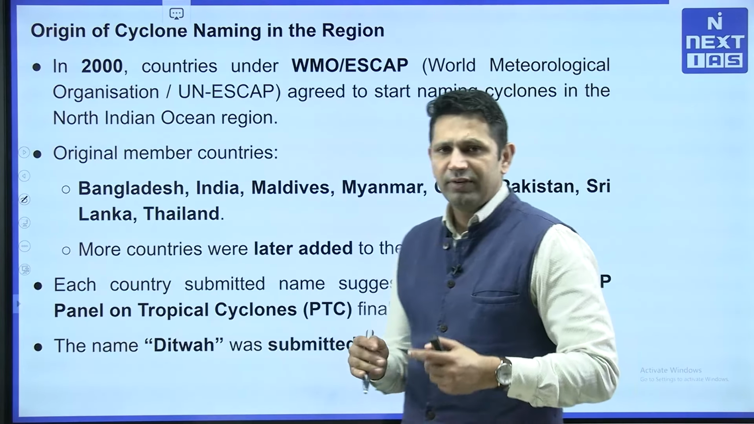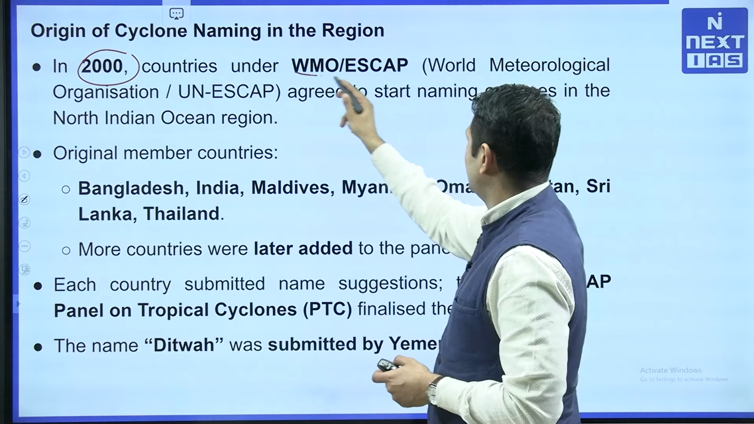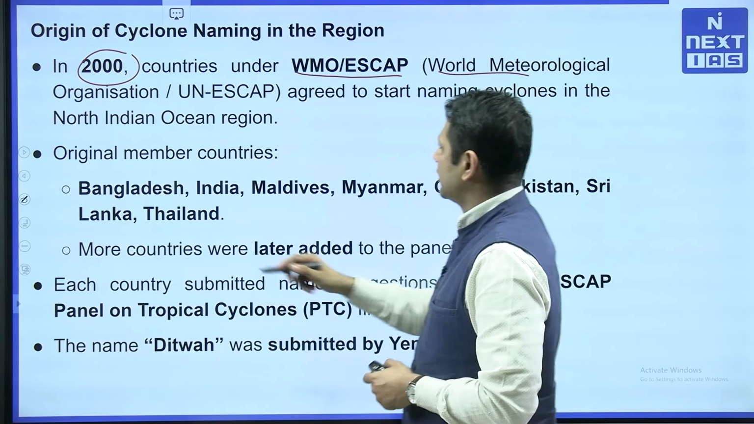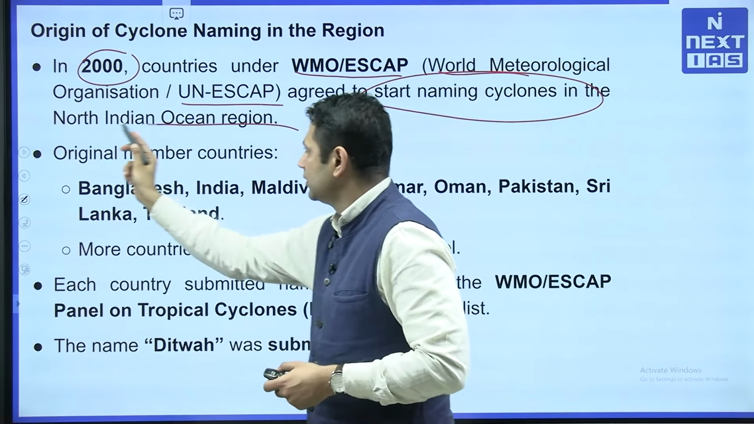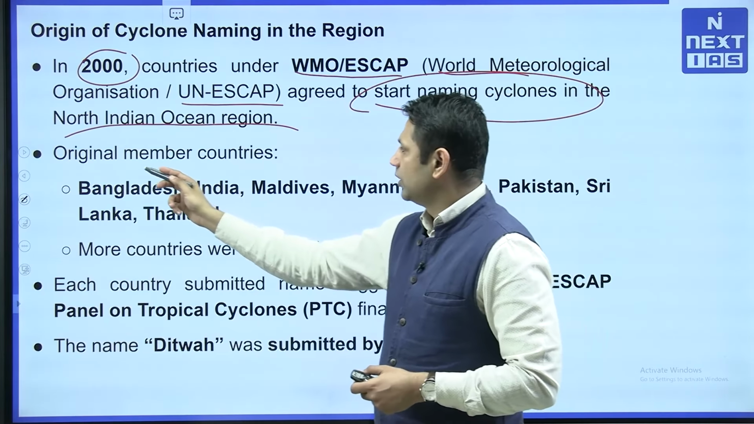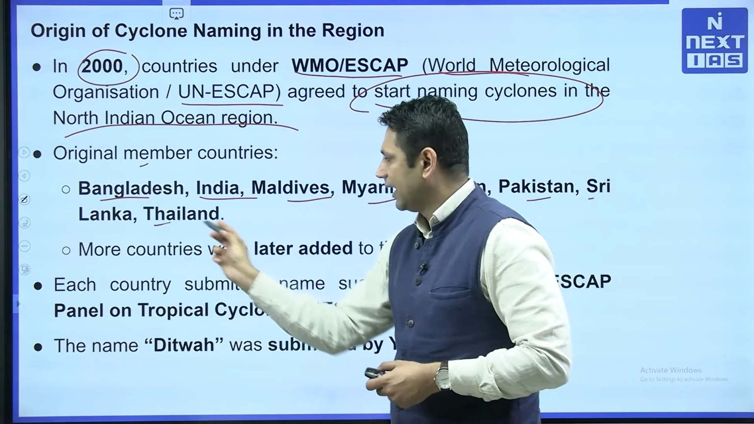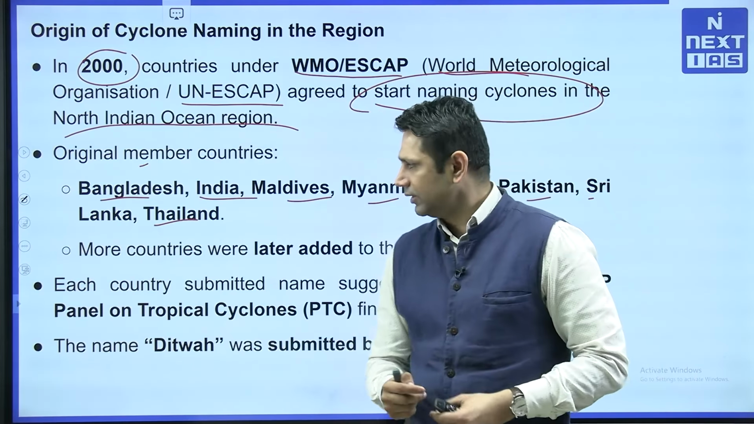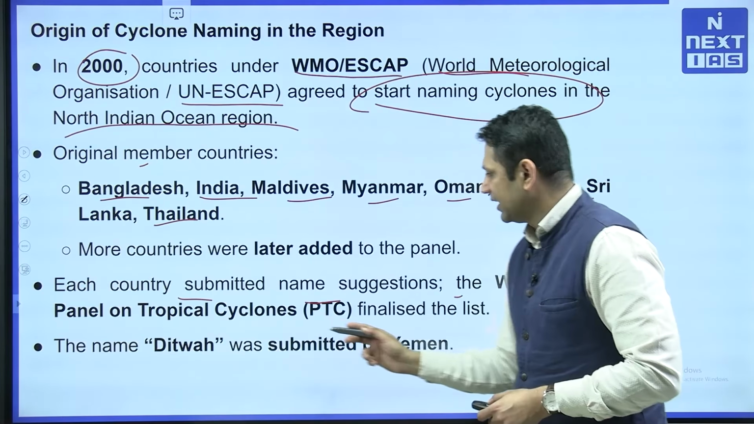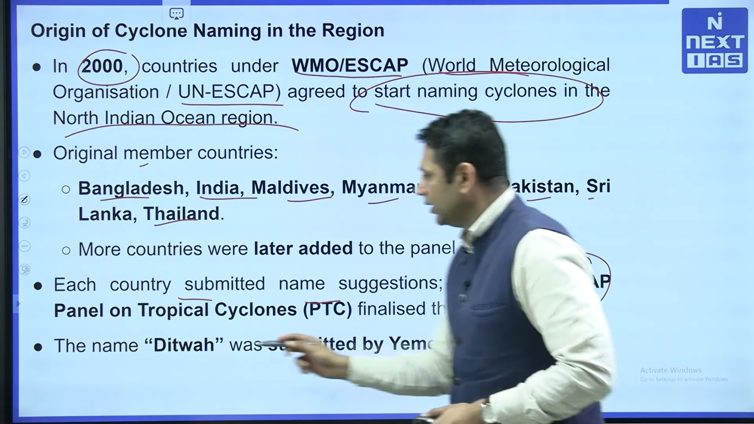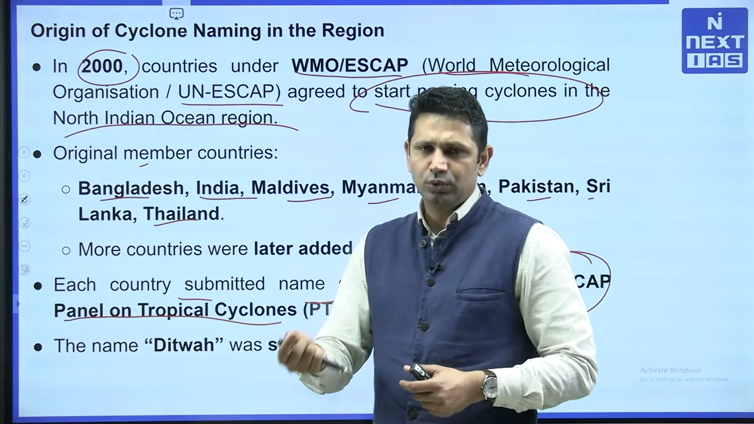Now next is, when did this process start? This process started in 2000 when countries under the WMO or UN ESCAP, that is World Meteorological Organization or UN ESCAP, agreed to start naming of cyclones in the North Indian Ocean region. The original members were Bangladesh, India, Maldives, Myanmar, Oman, Pakistan, Sri Lanka and Thailand. Later on other members also joined it. Now each country submits name suggestions and the names are finalized by this WMO or ESCAP panel on tropical cyclones. After that, the name will be used for the cyclone.